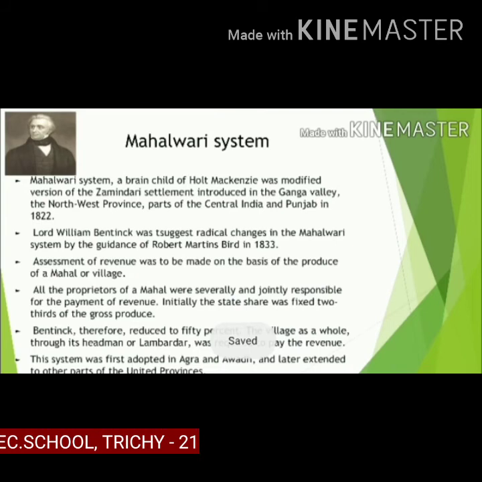Bentinck therefore reduced it to 50%. The village was taken as a whole. Through the headman, the Lambardar was required to pay the revenue. The system was first adopted in Agra, Awadh and later extended to other parts of the United Provinces.